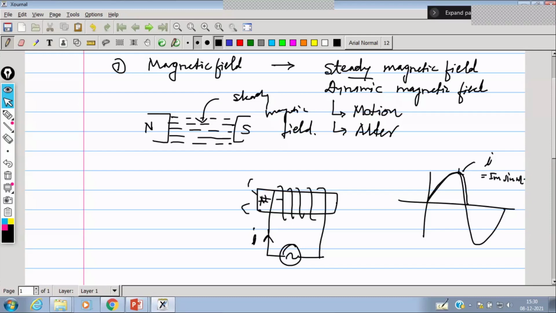It may create an N pole here and an S pole here, and in the negative half cycle it will create an N pole here and an S pole here. So the magnetic field will reverse at every instant of time, and the poles are going to change. So the magnetic field is not steady, it may alter with respect to time. So there are two different types of magnetic fields which are important to understand.